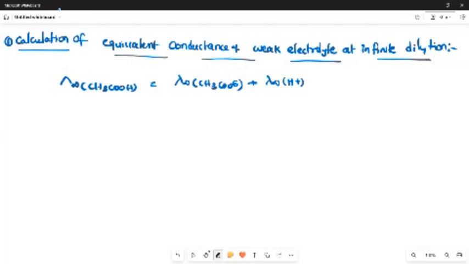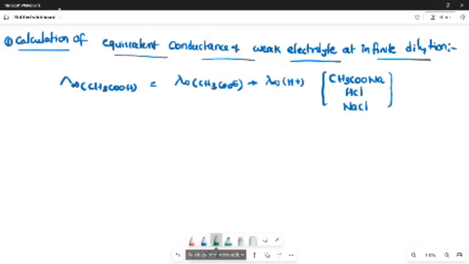You have to bring these values through an indirect manner. CH3COONa, HCl and NaCl. Basically, these are strong electrolytes.